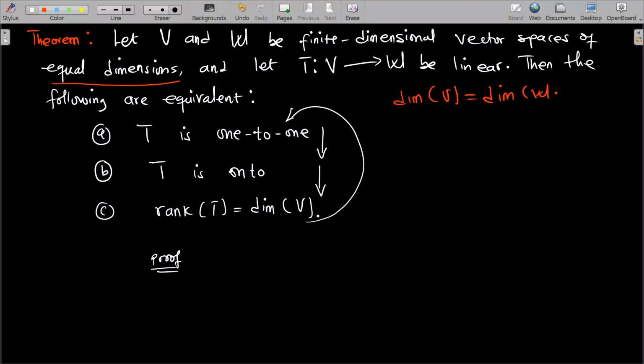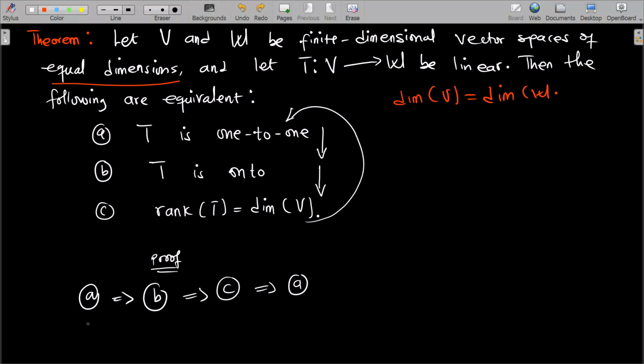So if you're able to prove this chain, that we want to prove that A implies B, and B implies C, and C will imply A, right? It's like a chain. A will imply B, B will imply C, C will imply A. It means that B will imply A, right? C will also imply B because C implies A and A implies B. So either two of them or every two of them will imply each other.